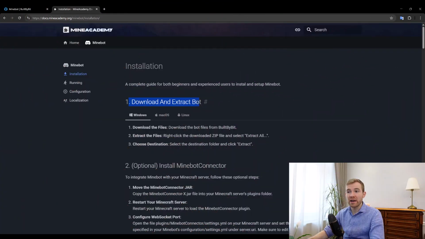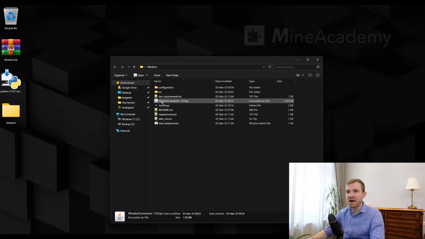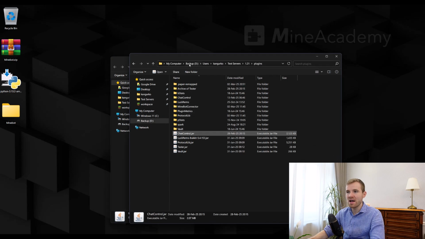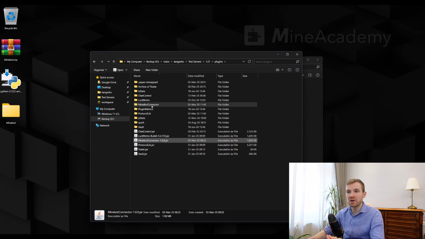We have actually completed step number 1, and then step number 2 is optional but highly recommended: to install the Minebot connector plugin. This is a Minecraft plugin that will simply connect your Minecraft server with our Discord bot. So it's very simple. All you need to do is grab the Minebot connector file and simply place it inside your plugins folder, restart the server, and then a new folder, Minebot connector, will appear.